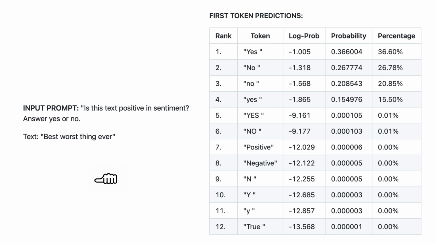But what happens when the answer is not clear? Let's try something confusing. Best worst thing ever. Is that positive or negative? We designed it to be ambiguous. Look at the difference in the probabilities on the predictions. The model is giving us a prediction, but it's also clearly communicating that it's not certain. The yes variants add up to about 52% probability, and the no variants are below 47%. This is basically a coin flip. The contradictory words best worst are confusing, and the probabilities on the predictions tell us that.